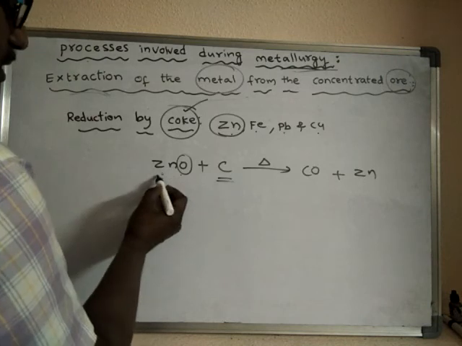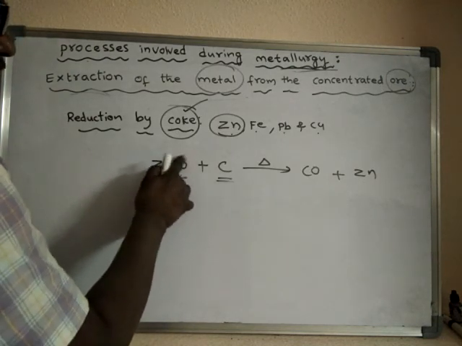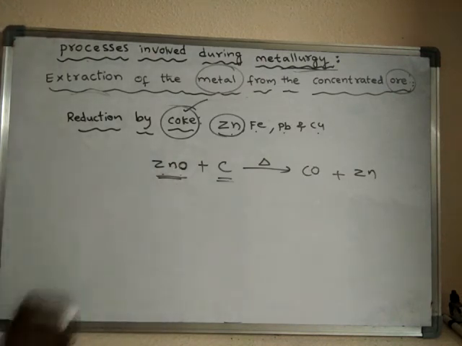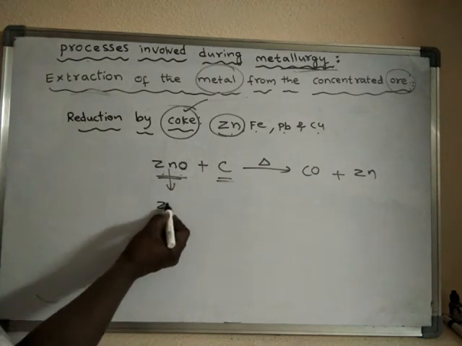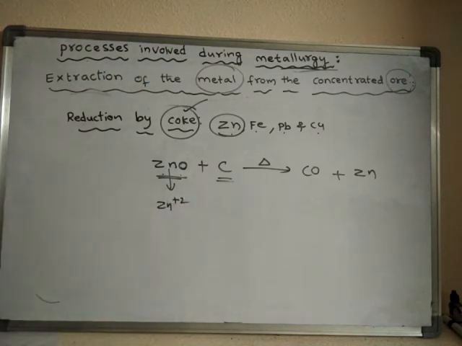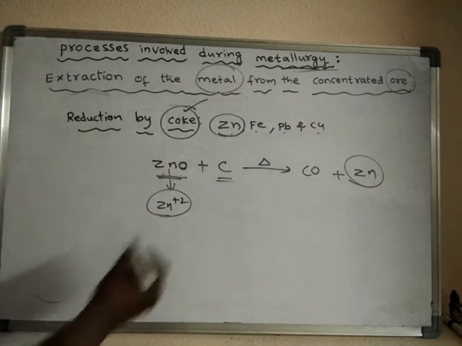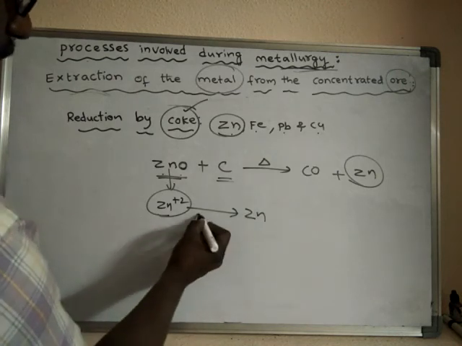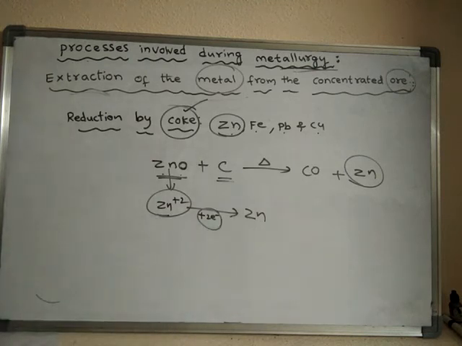In the ore, the metal is bonded with oxygen. So this zinc is not present in the form of metal, it is present in the form of metal ion. This metal ion is finally converted into metal. Conversion of metal ion into metal indirectly involves electrons, that means a reduction process.